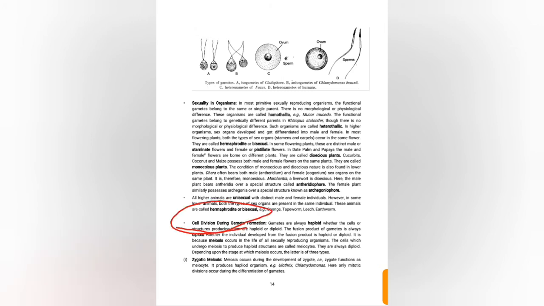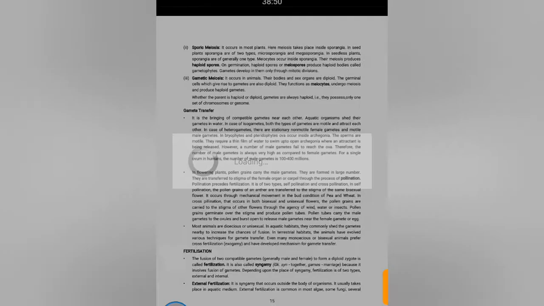Bisexual organisms are also called hermaphrodites. Then after fertilization, cell division occurs. During gamete formation, gametes are always haploid, as I have said before.